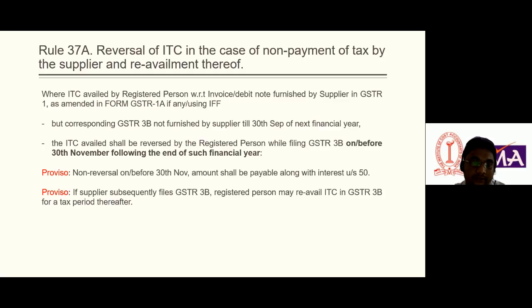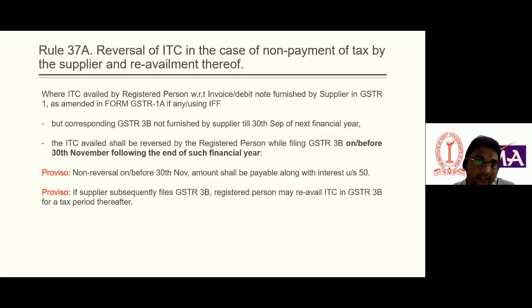In that case, the registered person needs to reverse the tax which he has availed, on or before 30th November following the end of such financial year. Understood? Let's take an example. A supplier supplied goods in the month of June 2024 and filed the GSTR1 on the 11th of July 2024.